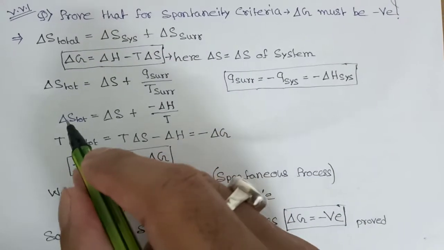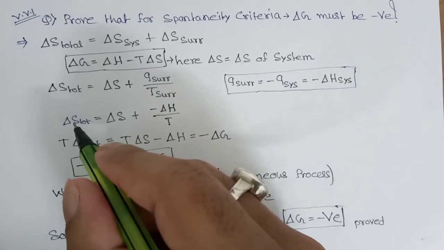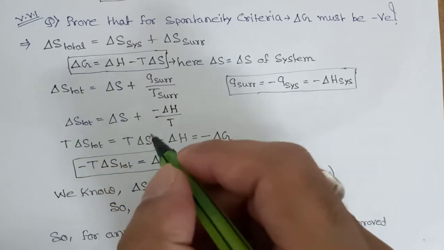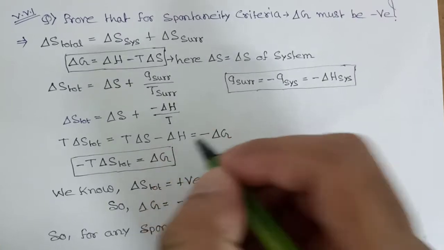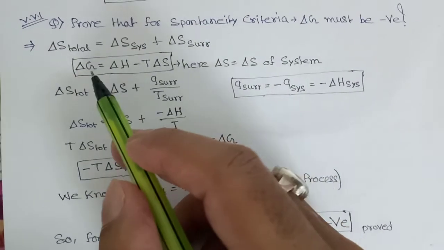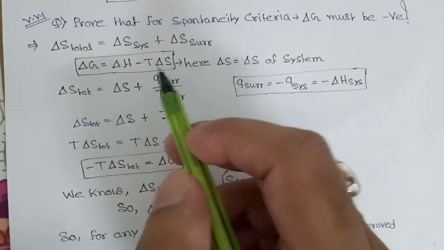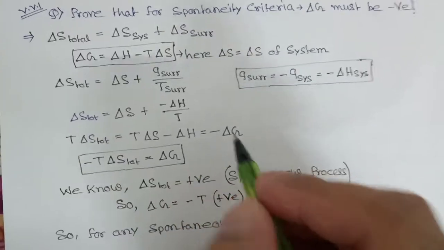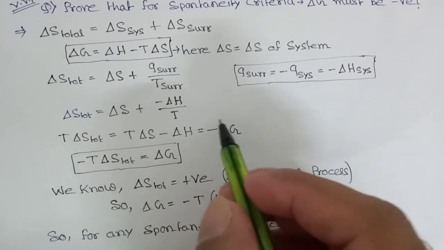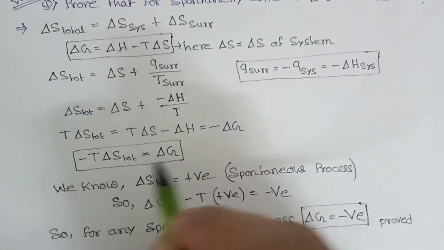Now we will multiply all the terms by temperature. So T del S total will be T del S minus del H, and this is actually minus del G, because del G is equal to del H minus T del S. So minus del G means T del S minus del H. So we can write del G is equal to minus T del S total.